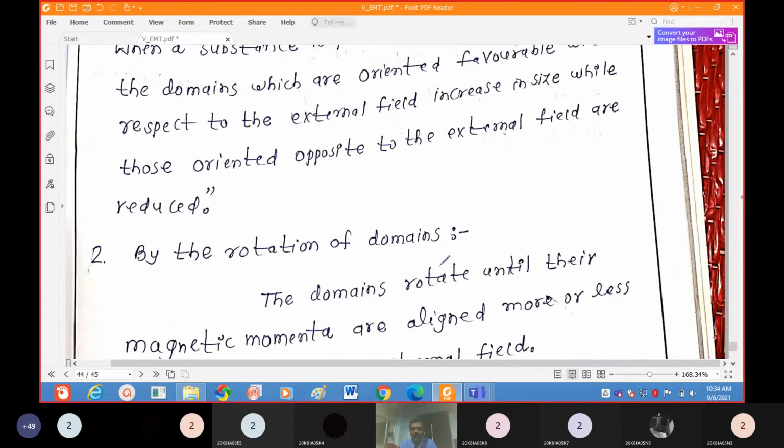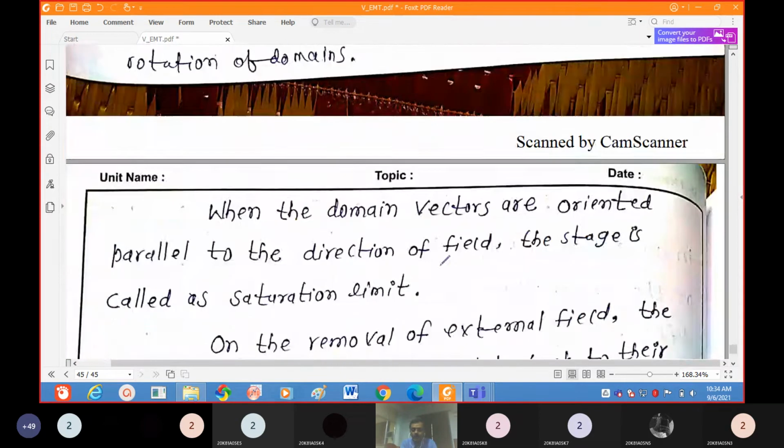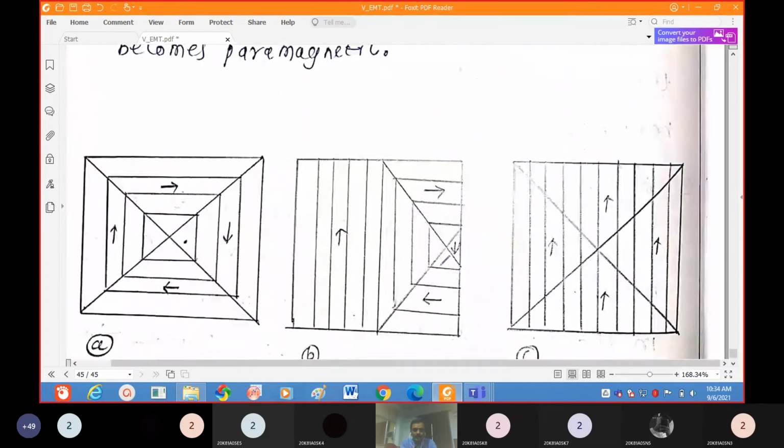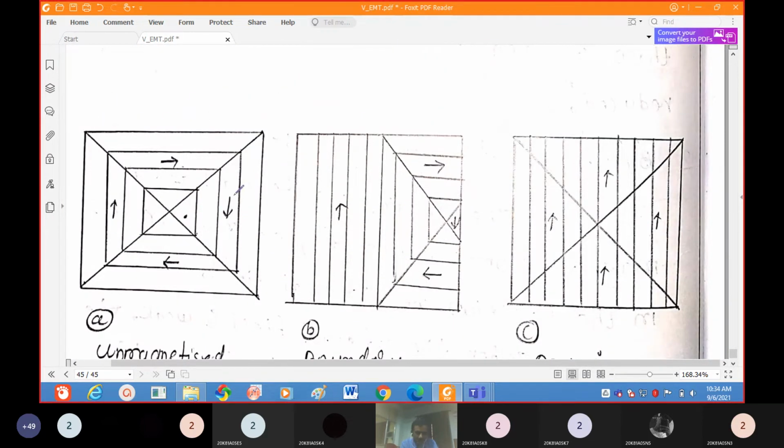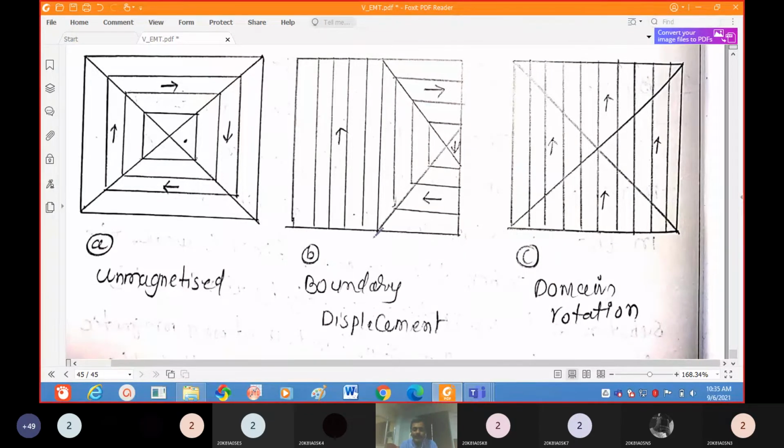The rotation of the domains. Now how will it be rotated? I will explain using the diagram here. See here, without applying any external field, domains are oriented in different directions, so the resultant magnetic moment is 0. Now if you apply a very small magnetic field, as we already discussed, boundary displacement will take place, because the applied magnetic field will be applied in this direction.